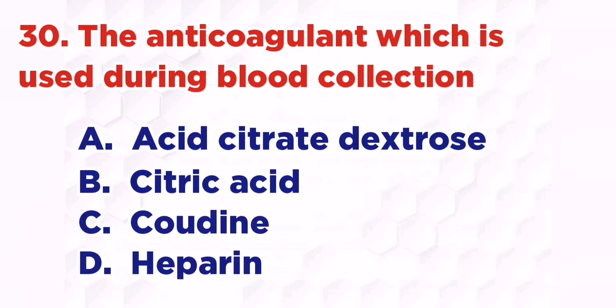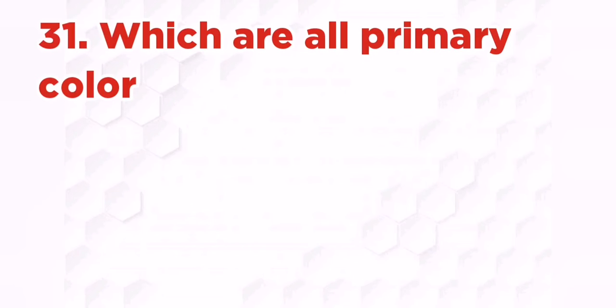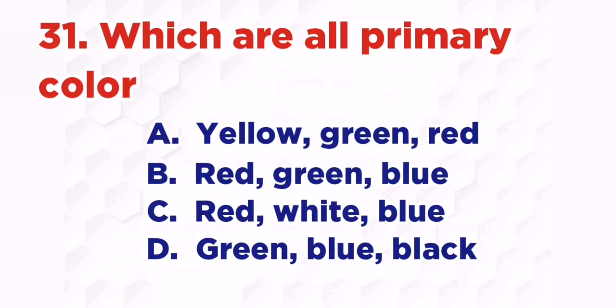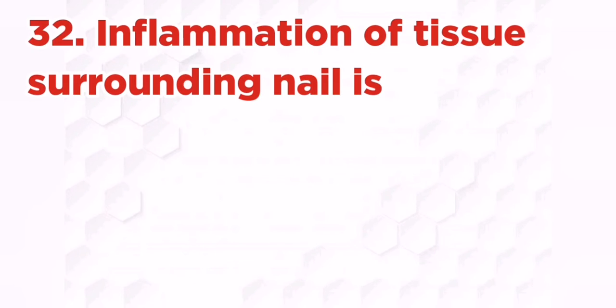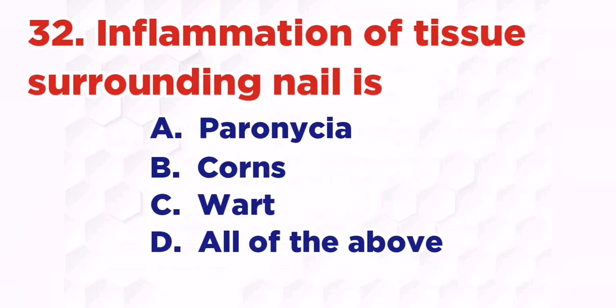Acid citrate dextrose. Which are all primary colors? A. Yellow, green, red, B. Red, green, blue, C. Red, white, blue, D. Green, blue, black. The right answer is B. Red, green, blue. Inflammation of tissue surrounding the nail is: A. Paronychia, B. Corns, C. Wart, D. All of the above. The right answer is A.